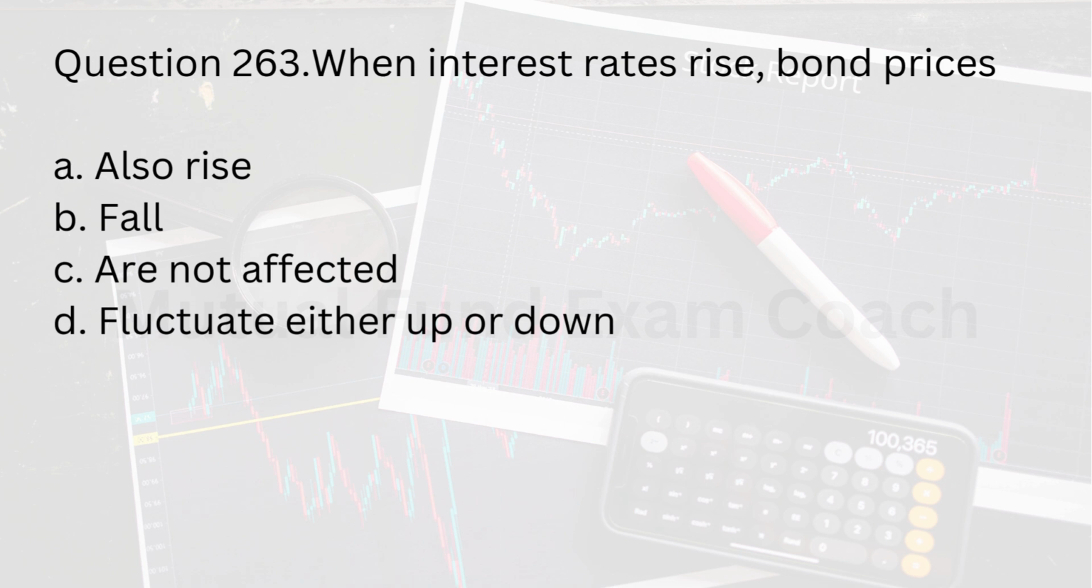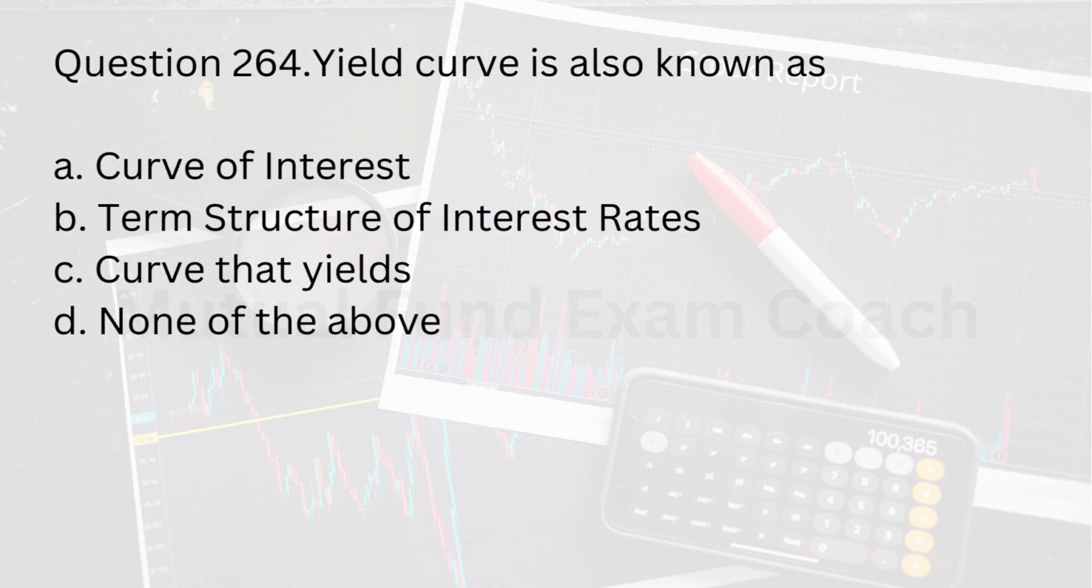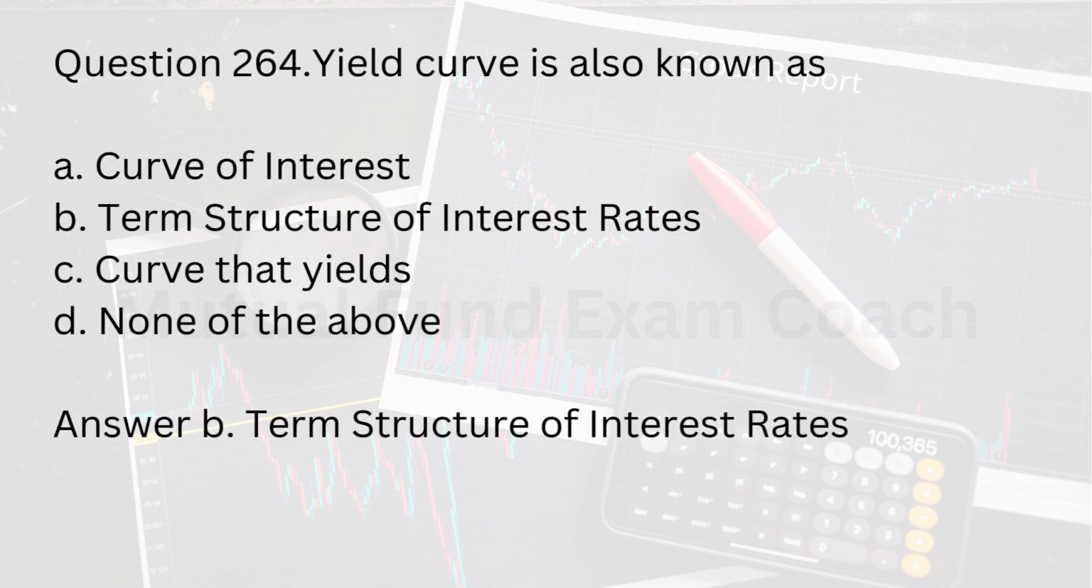Question 263. When interest rates rise, bond prices A. Also rise. B. Fall. C. Are not affected. D. Fluctuate either up or down. Answer B. Fall. Question 264. Yield curve is also known as A. Curve of interest. B. Term structure of interest rates. C. Curve that yields. D. None of the above. Answer B. Term structure of interest rates.